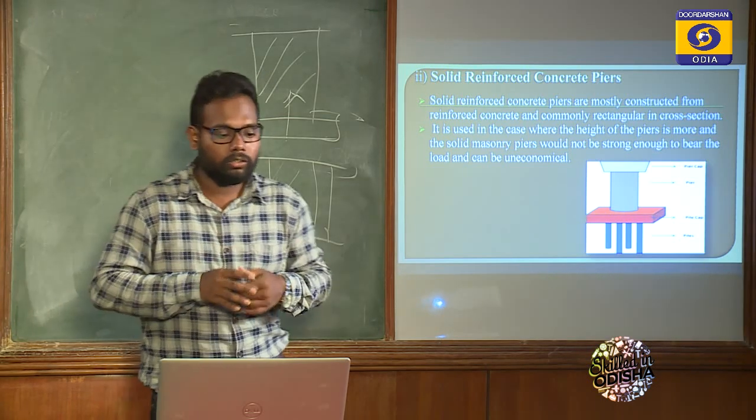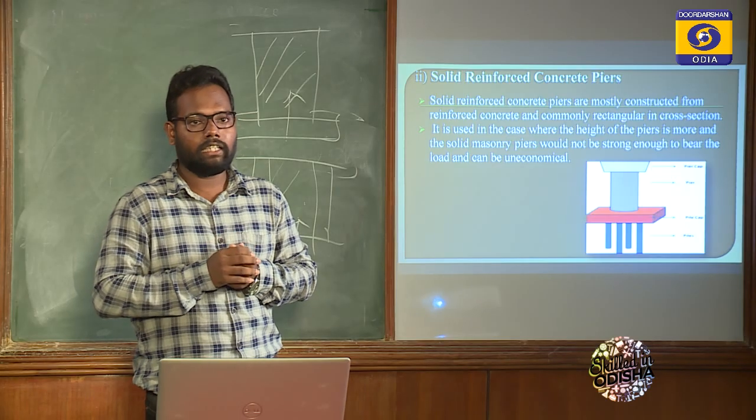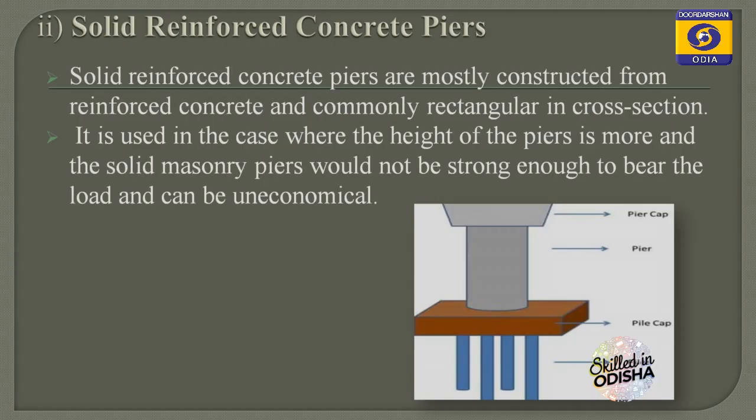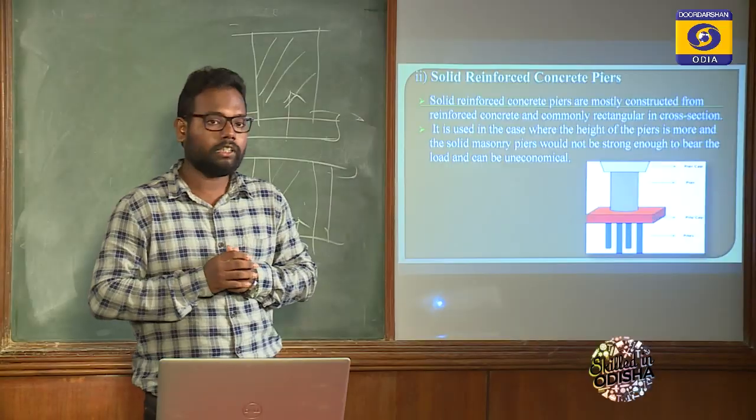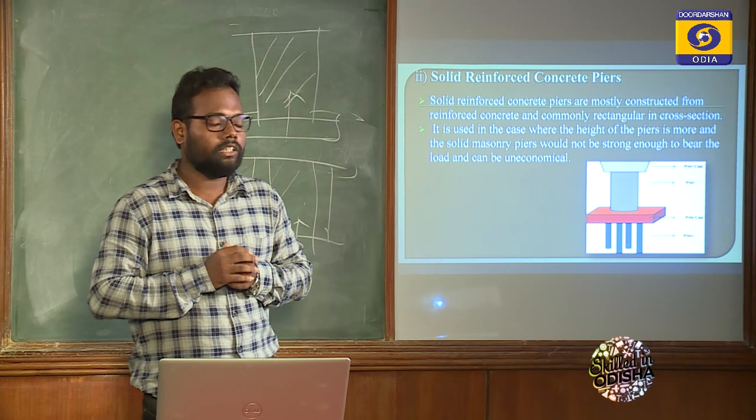So the first point is the reinforced concrete pier is mostly constructed of reinforced concrete and is commonly rectangular in cross section. It is commonly rectangular, but we can use a cylindrical cross section also. It is used where the height of the pier is more and the solid masonry pier would not be strong enough to bear the load. It is uneconomical, obviously, because we use RCC throughout.